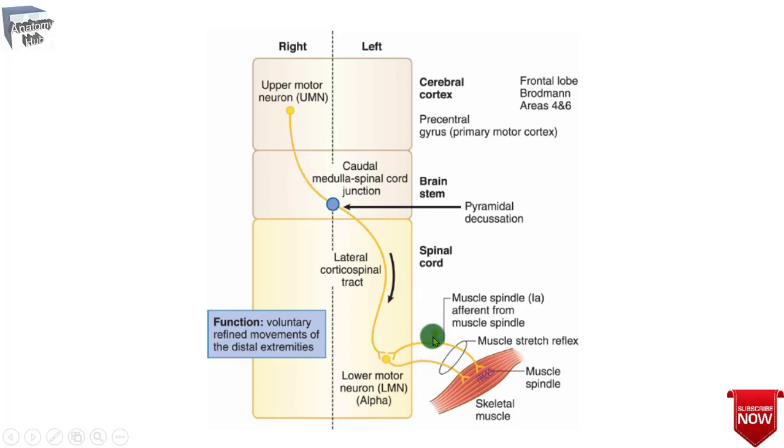For reflex contraction, the sensory information coming from the muscle spindles will directly fire to the lower motor neurons. In voluntary contraction, the decision from the cerebral cortex reaches the lower motor neuron. But in reflex contraction, the information coming through the sensory innervation will directly synapse on the lower motor neuron to do the immediate action.